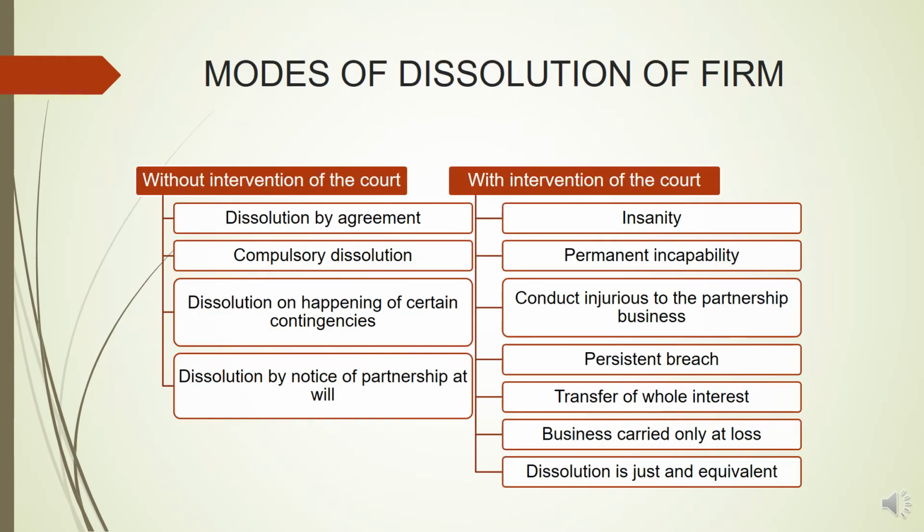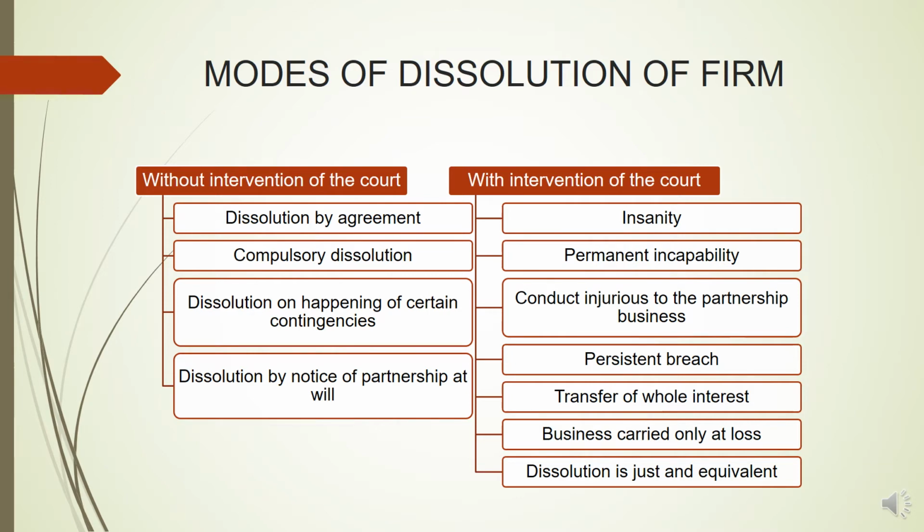So this chapter basically deals with dissolution of firm. Now we'll talk about different methods or modes by which a firm can be dissolved or brought to an end. These modes can be divided into two categories. Category 1 deals with the dissolution of firm without intervention of the court, and category 2 deals with the dissolution of firm with intervention of the court.